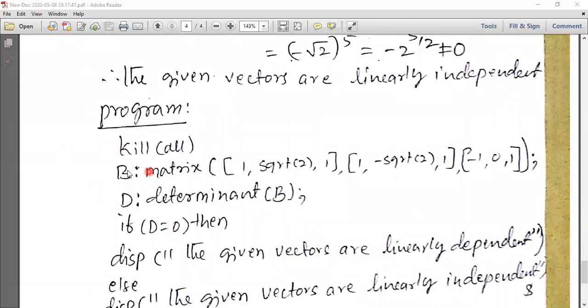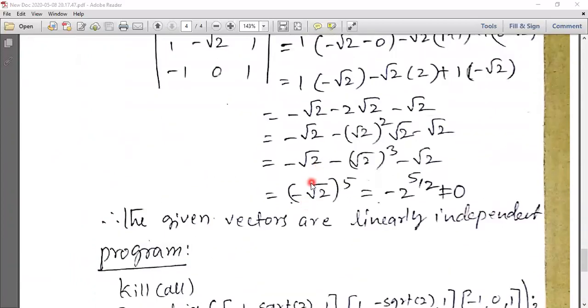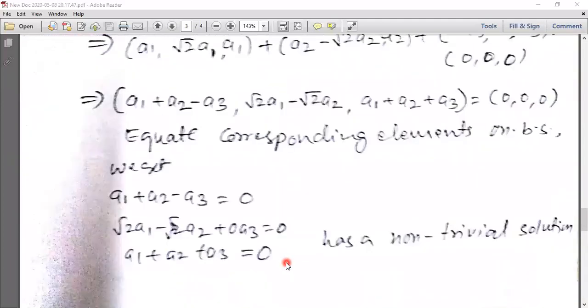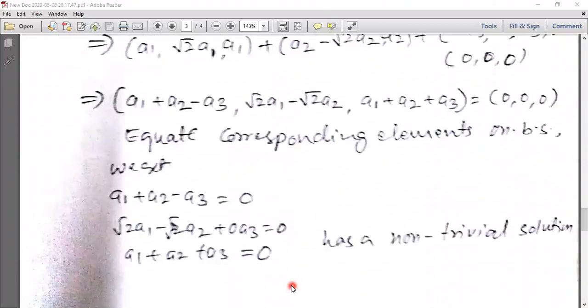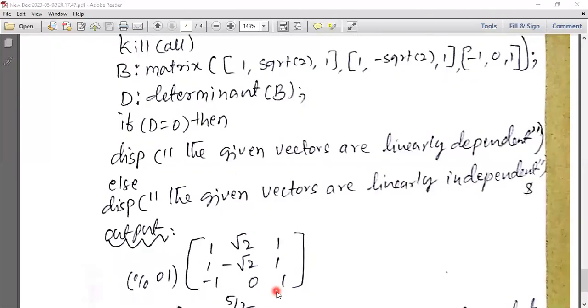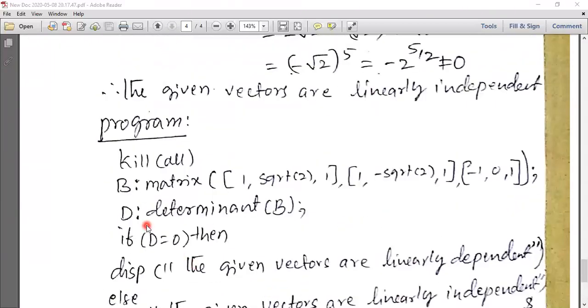Now we move on to the program in Scilab. Here we consider the matrix B. The matrix is equal to 1, square root of 2, written as sqrt(2), 1, 1; again minus square root 2, written as minus sqrt(2), 1, minus 1, 0, 1. This is the matrix of the given vectors. We consider it first in matrix form. Then D is equal to the determinant of matrix B.